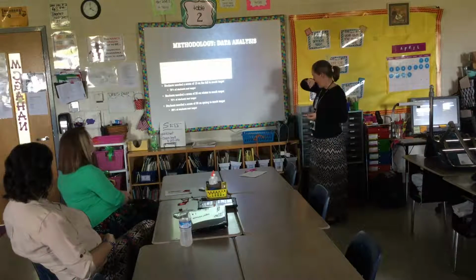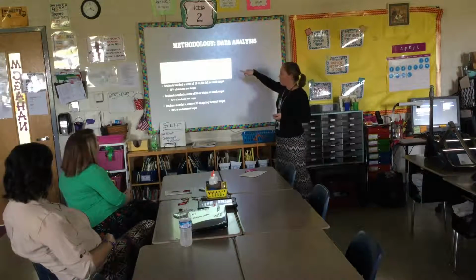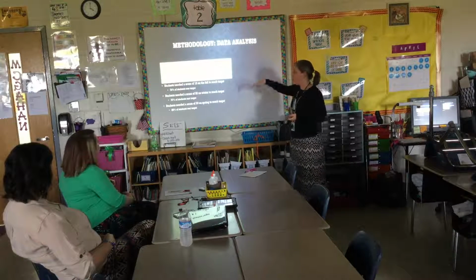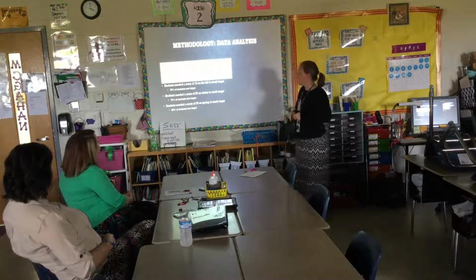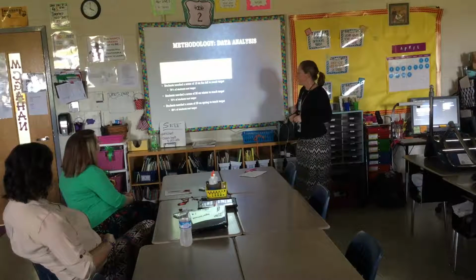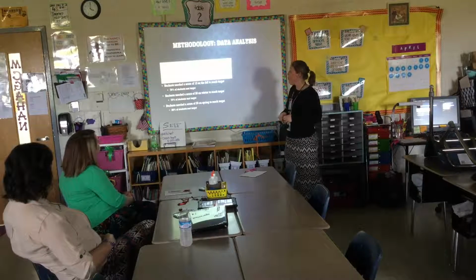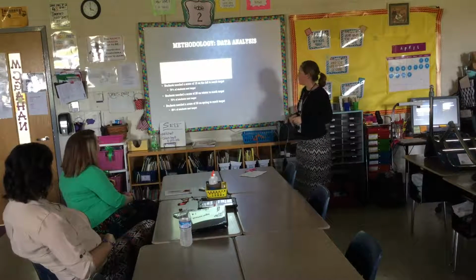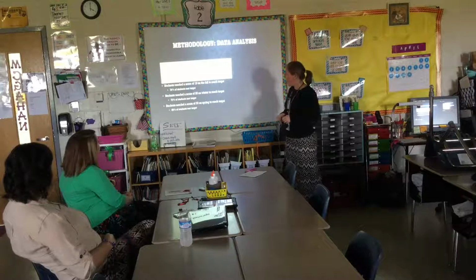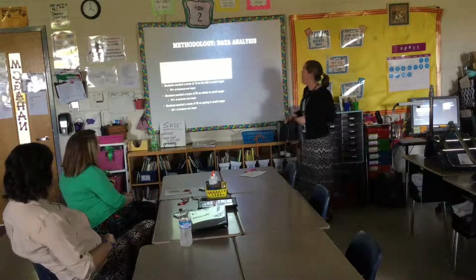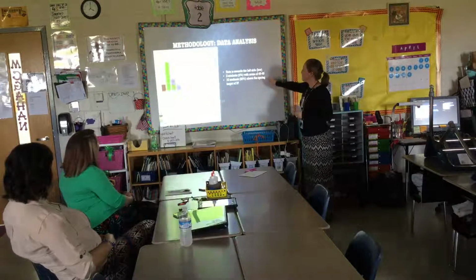Then here's what I figured out. In the fall, below target, which was below a score of 12, there were 12 students, but 76% of students met that target of 12. In the winter, 20 was the score, and 70% met that target, so it went down a little bit more. And then in the spring, 88% of students met the target of 30, and only 6 were below, which is awesome.